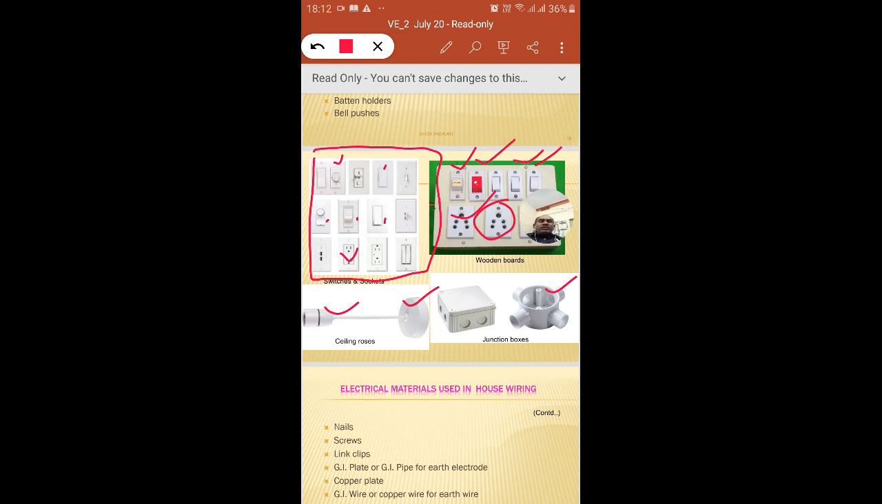Now, in addition to these switches, some routine common accessories are also required. What are the common ones? One is the nail. Nails are used to hold the clamps in position. The clamps are generally used to keep the surface conduit wiring systems. Screws are also required, and link clips for the TRS and CTS wiring systems. That was in the olden days; nowadays we are not using them anymore. And coming to the GI pipe for the earth electrode, a galvanized iron plate or galvanized pipe is used for the earth electrodes.